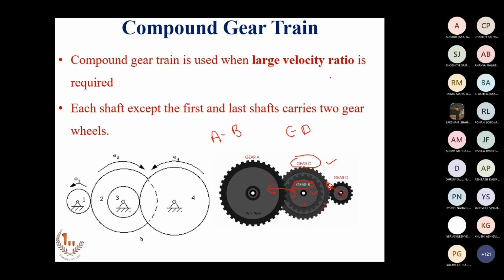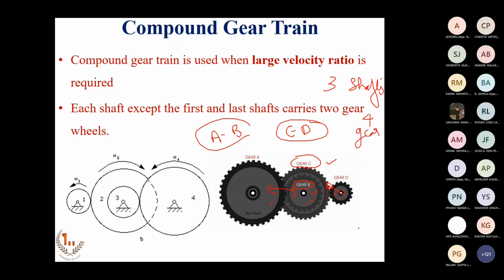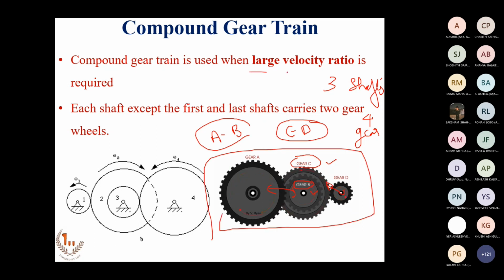So there are three shafts and there are four gears, and there are only two pairs of meshing gears, A, B and C, D. Right. With such an arrangement, you can achieve large velocity ratio.